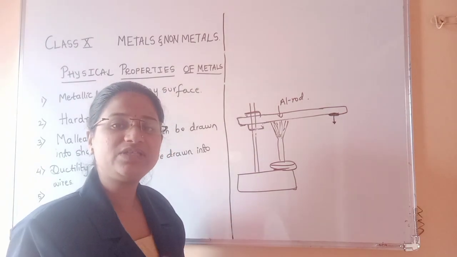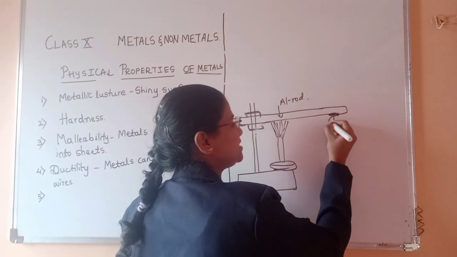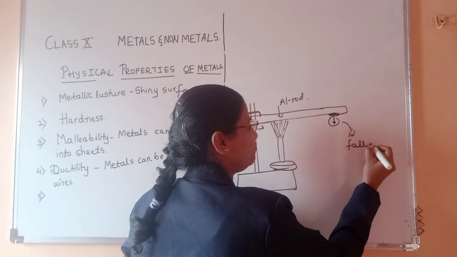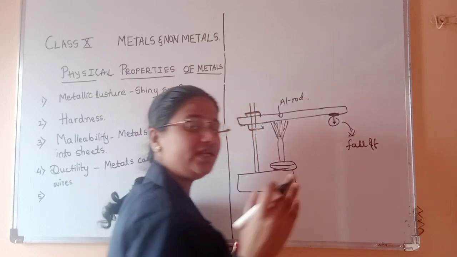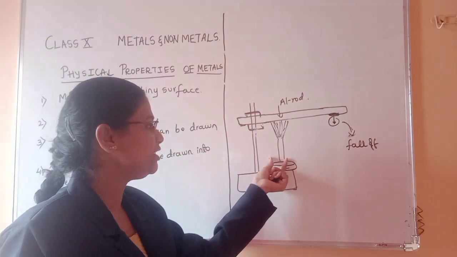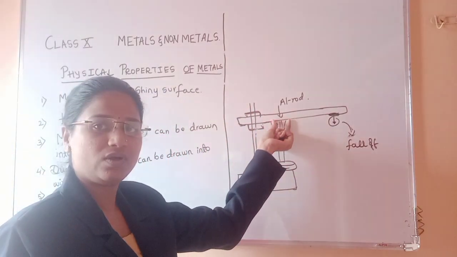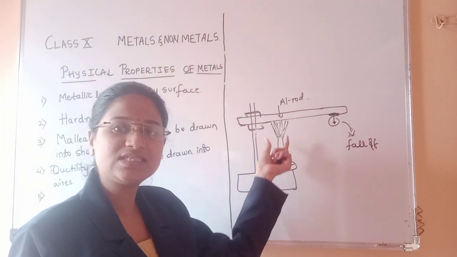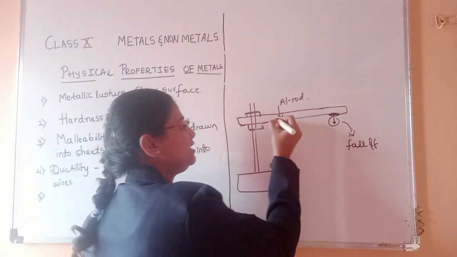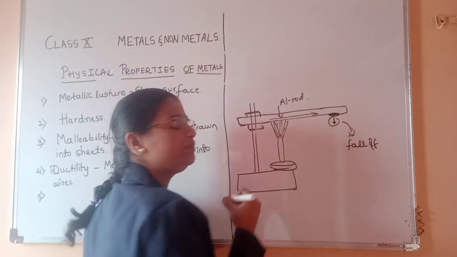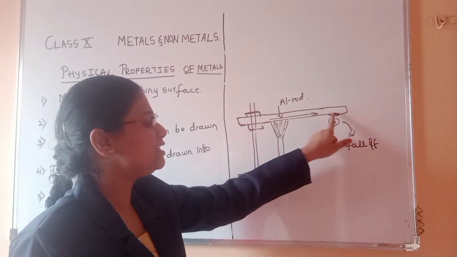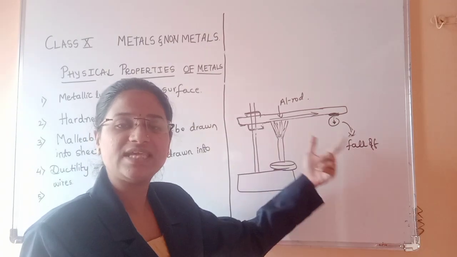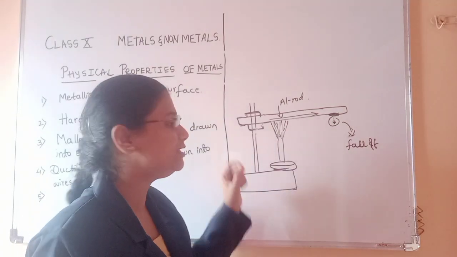After some time you can observe that this nail will fall off. What does it indicate? The heat you supplied at one end affected the nail here. This tells us that the heat is passed through the aluminium rod, so the nail got heated and fell.